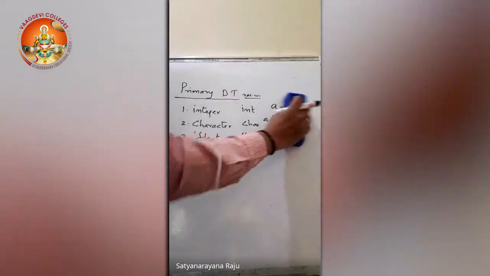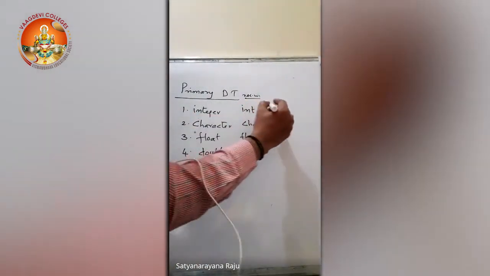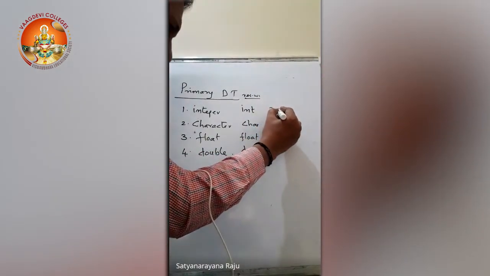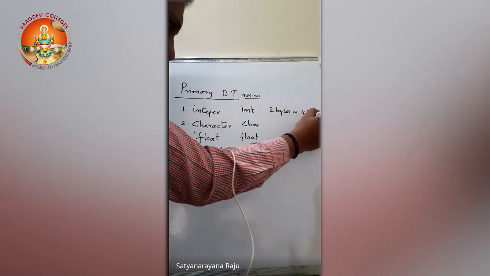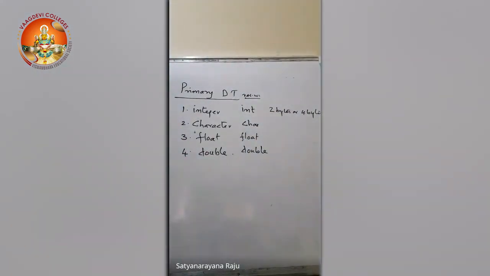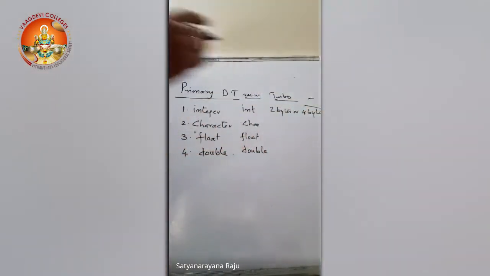Similarly, all these data types have predefined sizes. Every integer will take 2 bytes or 4 bytes. I'll tell you why. When you work on the Ubuntu or Linux operating system with the GCC compiler, it will take 4 bytes. But when you work on Turbo compilers, it will take 2 bytes. So this is the Turbo standard, and this is for the Linux operating system.